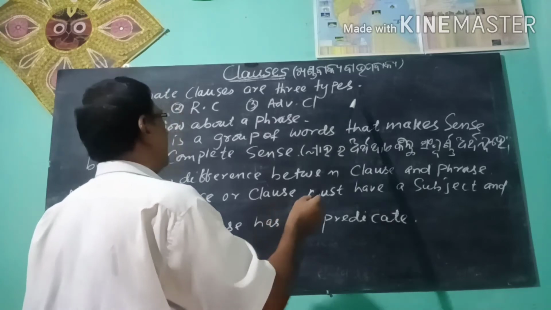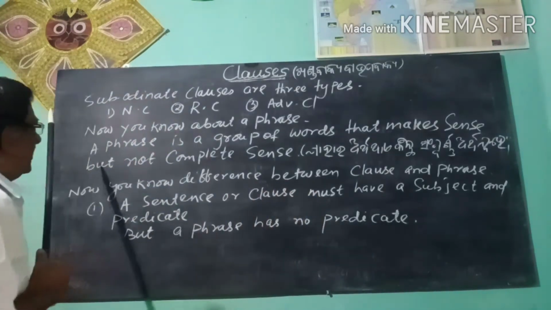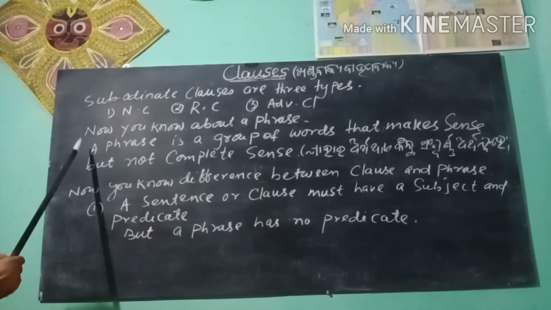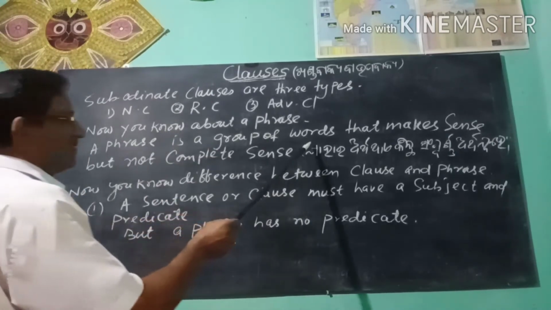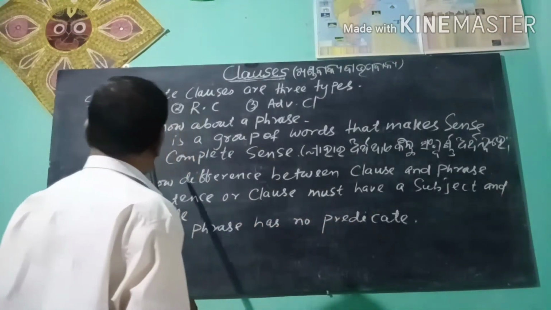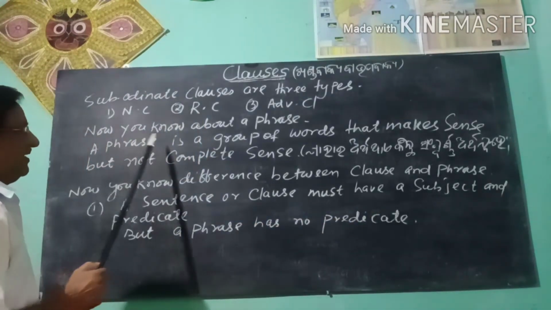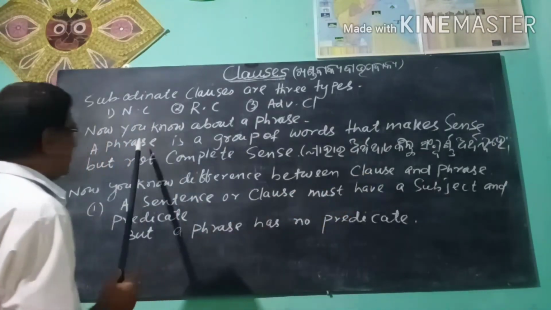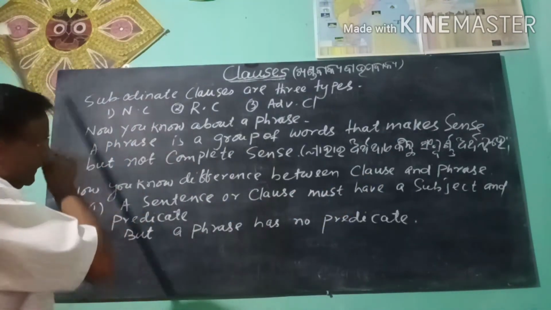Adverb clause. Now you know about a phrase. A phrase is a group of words that make sense. A phrase is a group of words that make sense but not complete sense.